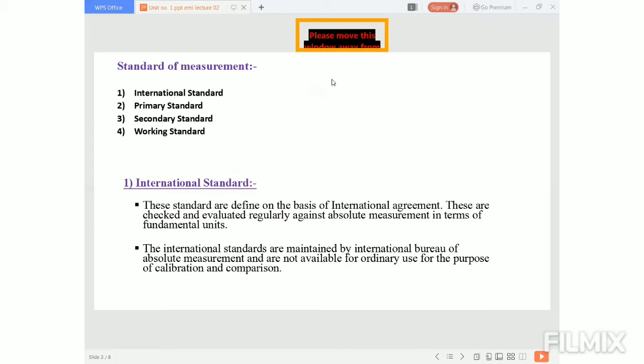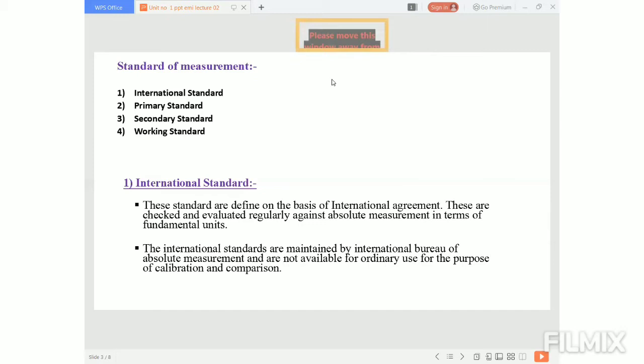So let's see first what is the international standard. The international standards are defined on the basis of international agreements. Means these standards are calibrated at the international level.